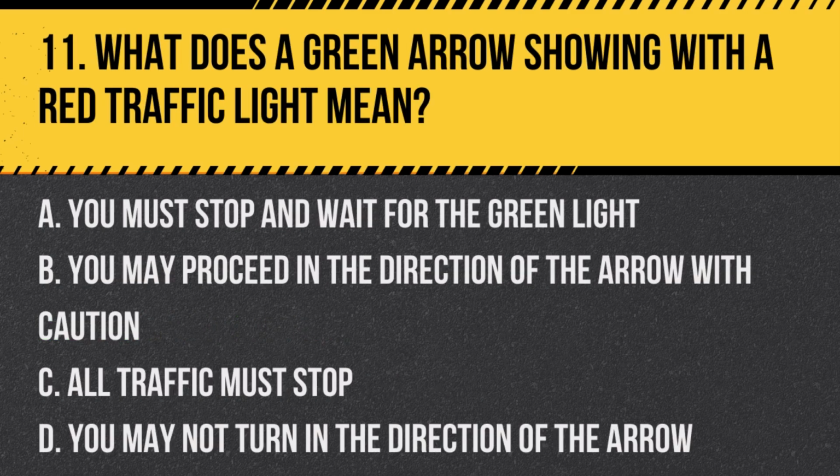Question 11. What does a green arrow showing with a red traffic light mean? A. You must stop and wait for the green light. B. You may proceed in the direction of the arrow with caution. C. All traffic must stop. D. You may not turn in the direction of the arrow.